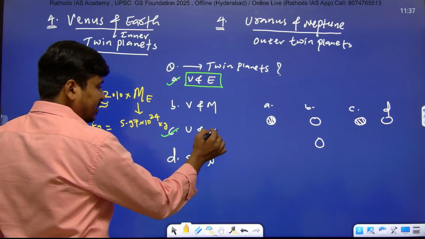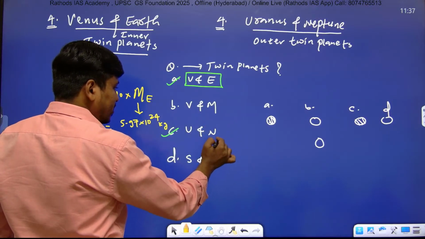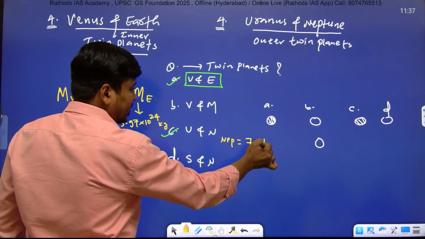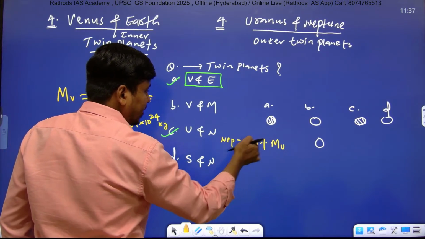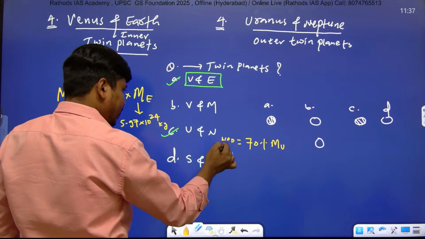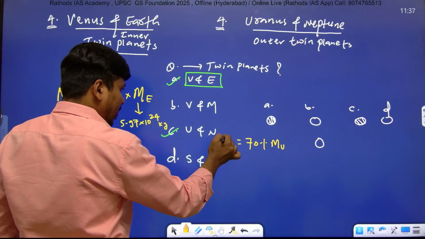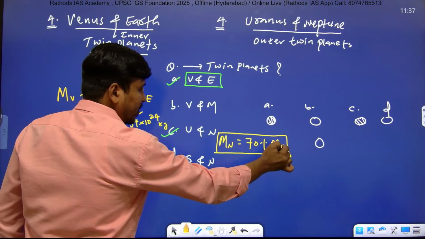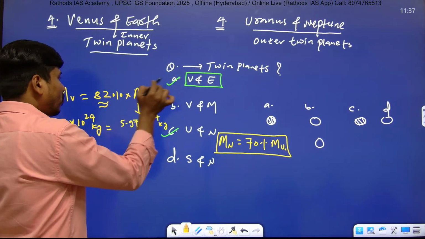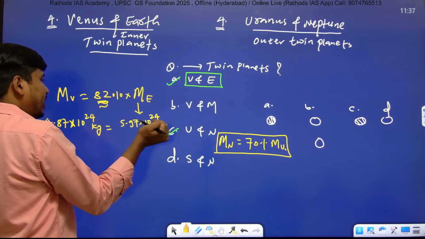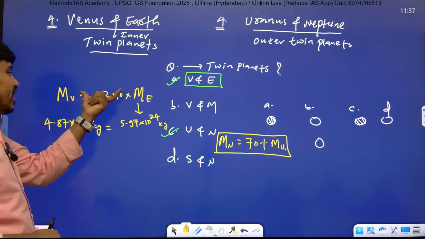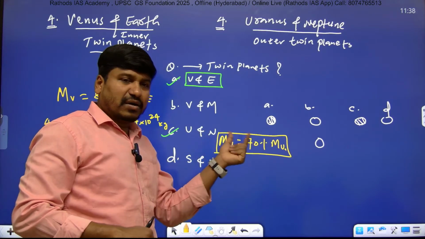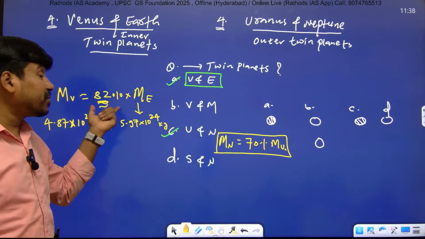But when you compare Uranus and Neptune, the mass of Neptune is 70% of the mass of Uranus. It means there is similarity, but within twin planets they are very close twin planets, and here only 70%, while here there is 82% similarity.